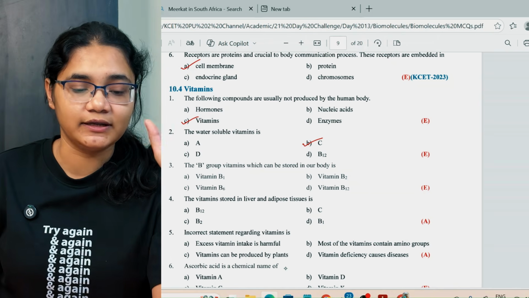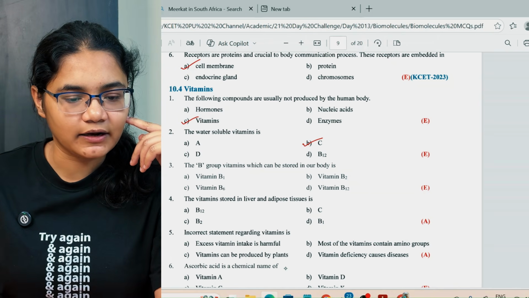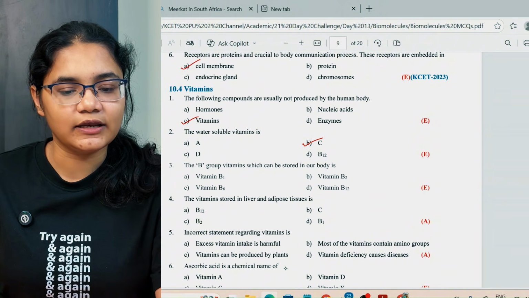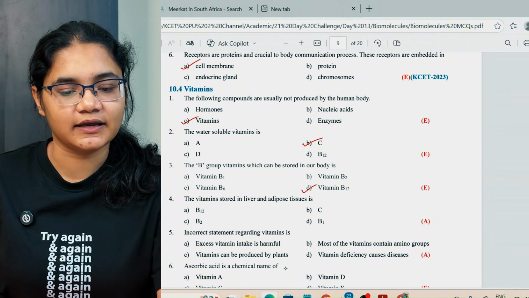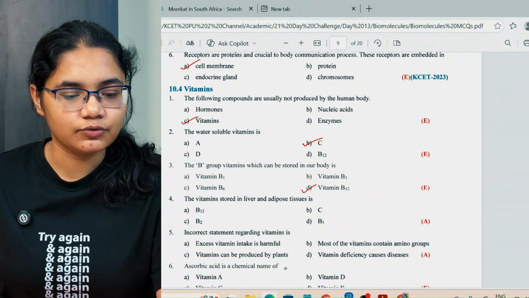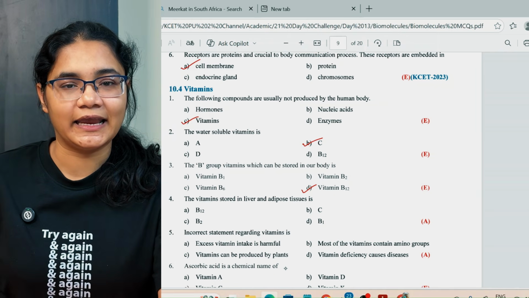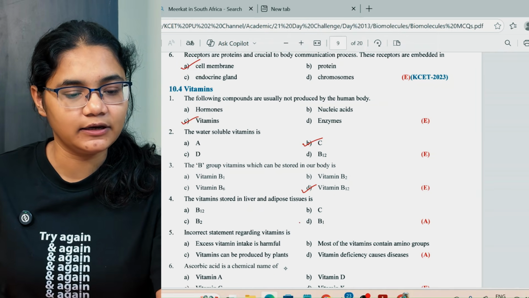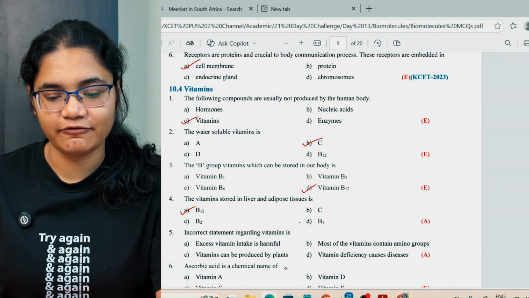Vitamin B12 is water soluble again. The B group vitamin which can be stored in your body, because it is soluble, is again vitamin B12. The vitamins stored in the liver and adipose tissues are A, D, E and K, not vitamin B12, because it is water soluble, not fat soluble.